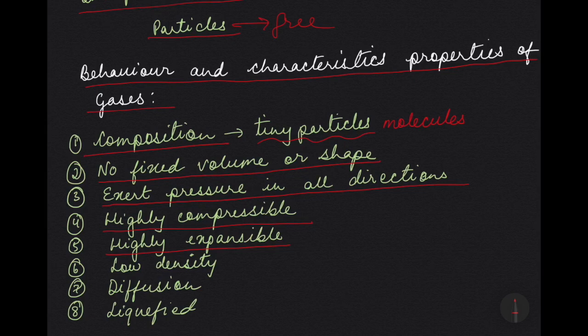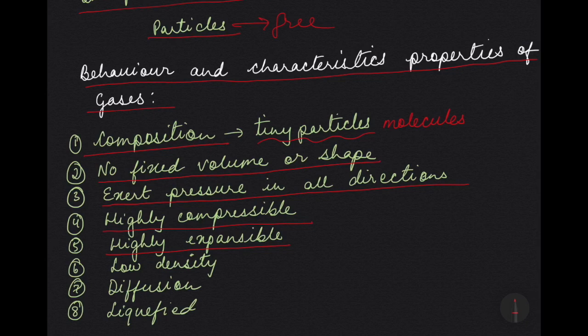Next, gases are also highly expansible. That means they can take up the entire space that is provided to them, and so they increase in volume when there is a decrease in pressure and an increase in temperature. When the pressure on a gas kept in a container is reduced, its particles move apart. That is, they occupy bigger space. So as a result, the intermolecular space also increases. What happens to the volume? The volume is also increasing.